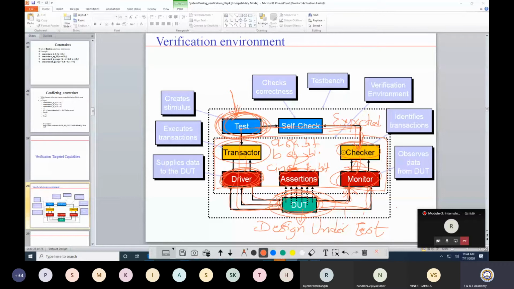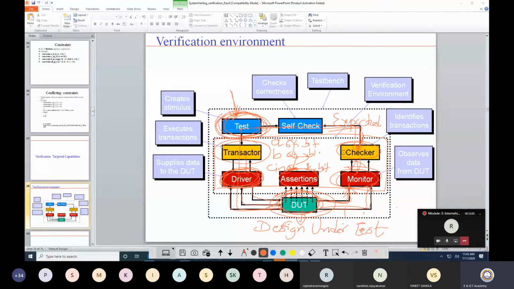In every methodology, you will find a driver with some basic functionality. You will find a transactor with some basic functionality. You will find a monitor with some basic functionality. You just need to inherit that class and change it according to your requirement. That is all about the methodology and this verification environment. If you have any doubt, please let me know. Maybe I can tell more about it.